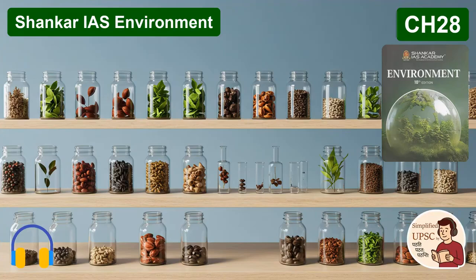And IUCN also helps standardize terminology used in conservation worldwide. Can you give an example? Yes, they play a key role in definitions. A classic example is the definition of a marine protected area, or MPA. The IUCN definition is globally accepted. It's any area of intertidal or subtidal terrain, along with its overlying water and associated flora, fauna, and cultural features, which has been reserved by law or other effective means to protect part or all of the enclosed environment. This kind of standard definition helps countries implement conservation measures consistently.